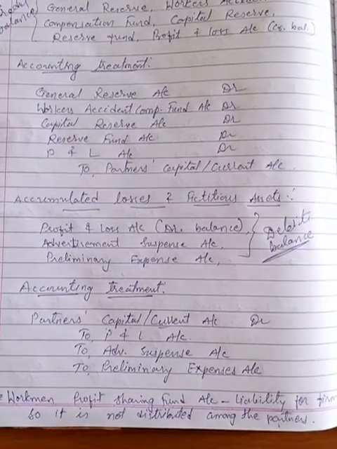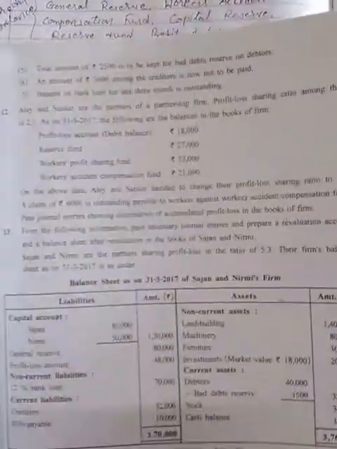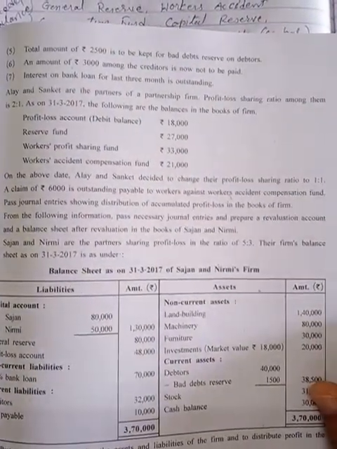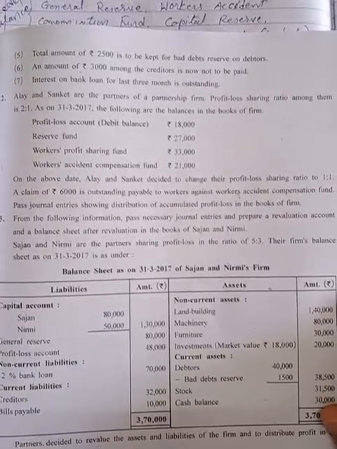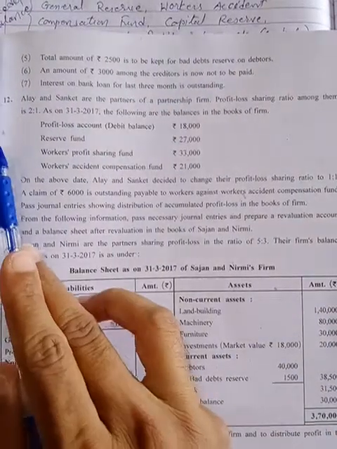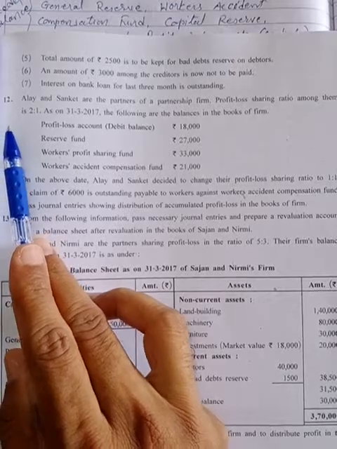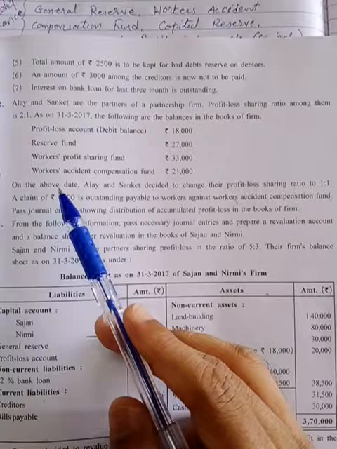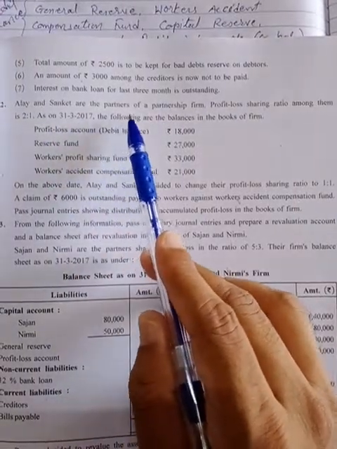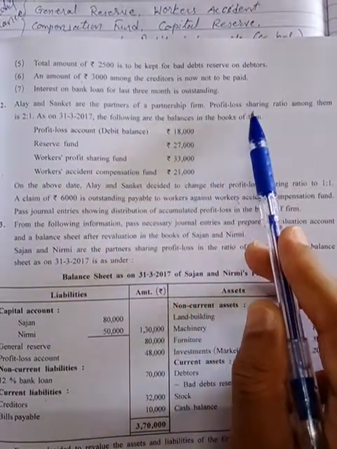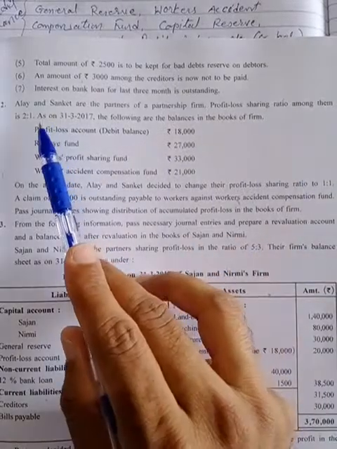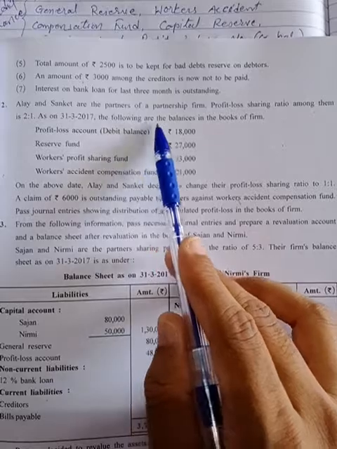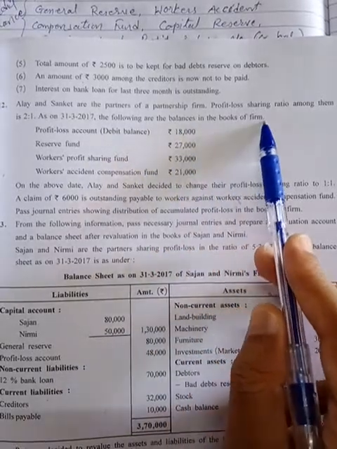So you can see in your textbook, page number 141, there is question number 12 available. Page number 141, question number 12. I am reading the question. You can see in your textbook also that Alay and Sanket are the partners of a firm. Profit and loss sharing ratio among them is 2:1. As on 31/3/17, the following are the balances in the books of the firm.